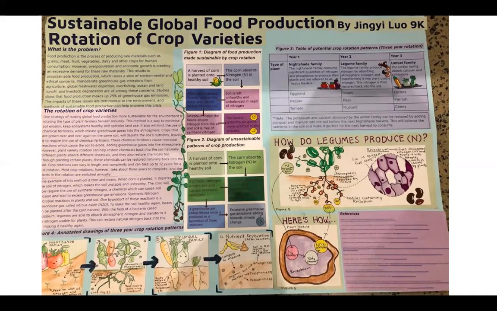Different types of plants and vegetables have different properties and chemicals which they add to and absorb from the soil. For example, the nightshade family absorb mass amounts of nitrogen from the soil, whereas legumes return that nitrogen. Further information on different properties of plants can be found in Figure 3, and also a potential pattern which I formulated. Figure 4 is essentially the information in Figure 3 in a hand drawn way, which is easy to understand. It shows how plants take certain nutrients, but other plants can return them.